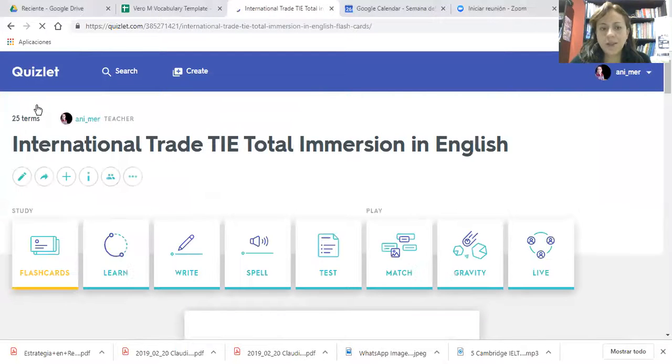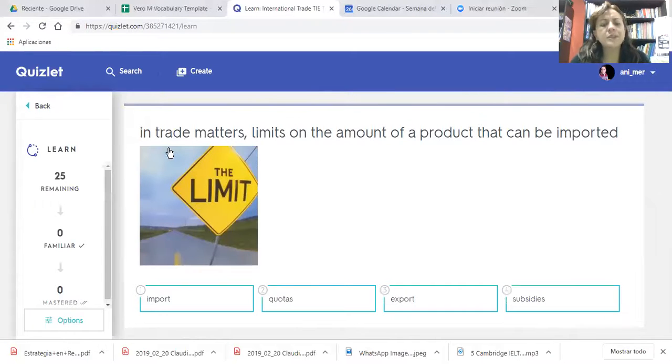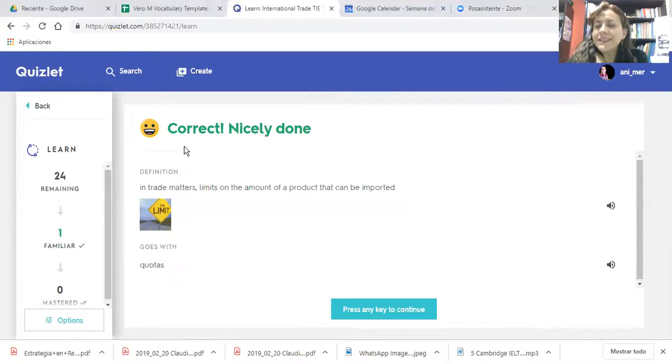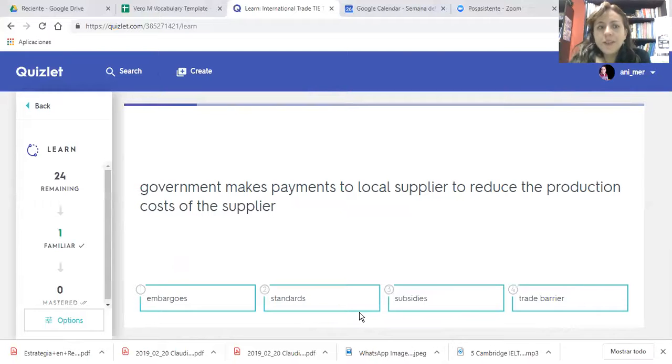So here is one of the games. The second one is the tool called Learn. And I see, in trade matters, limits on the amount of a product that can be imported. So you say, the limit. So could it be import? I don't think so. Quotas? Maybe. Export? I don't think so. Or the last one? No. So let's try this. And this is correct. It says, well done. And then you can continue to the next word. You see? So in this section, you are always going to have a concept and some meanings, and then you are going to review the vocabulary, okay?